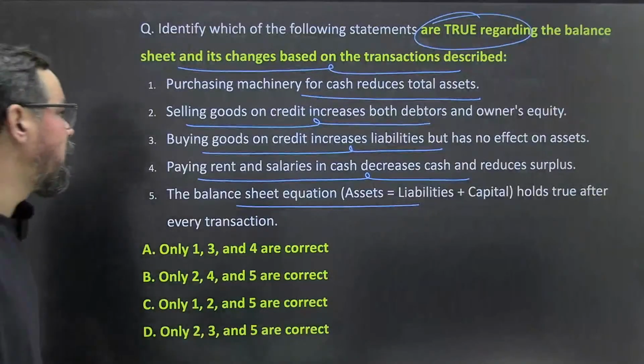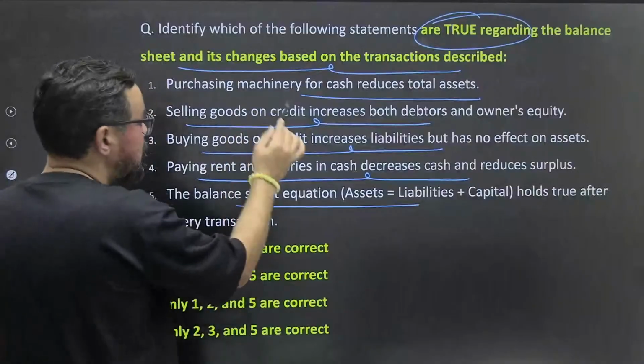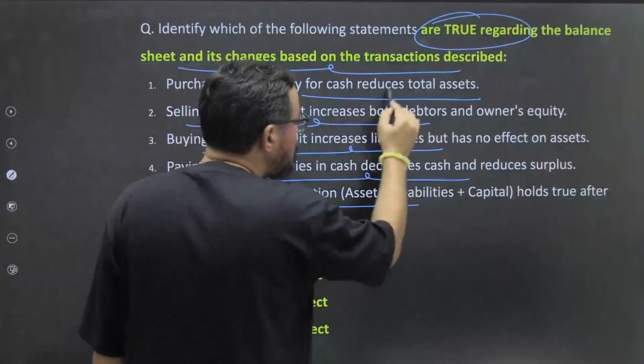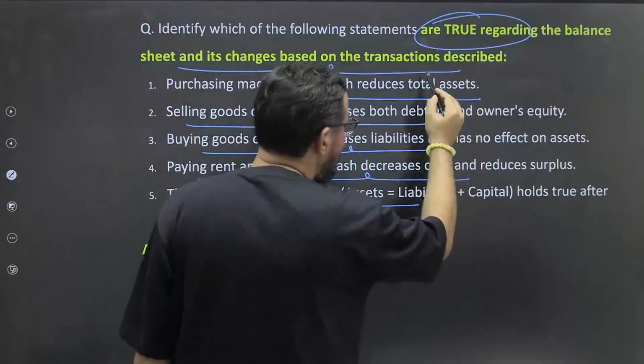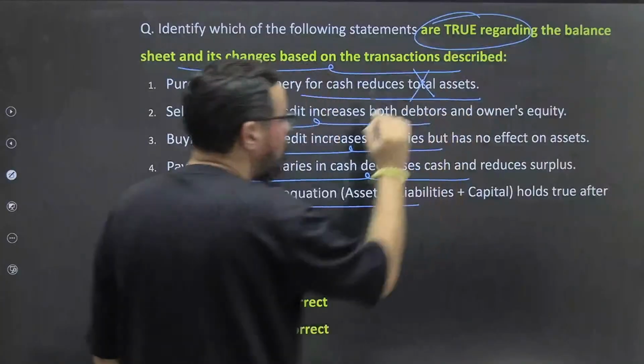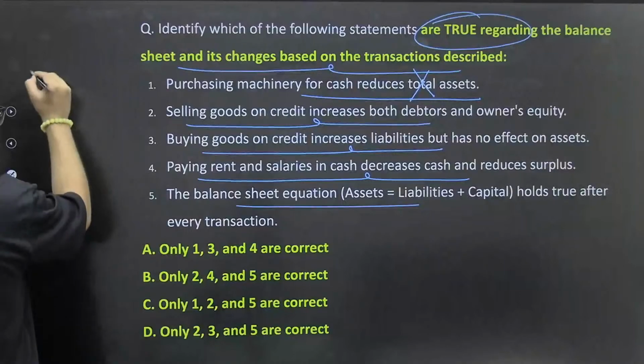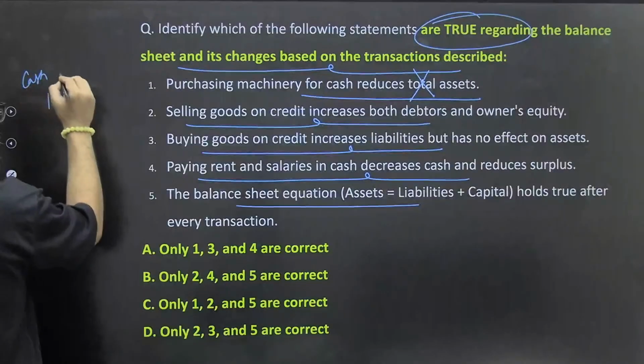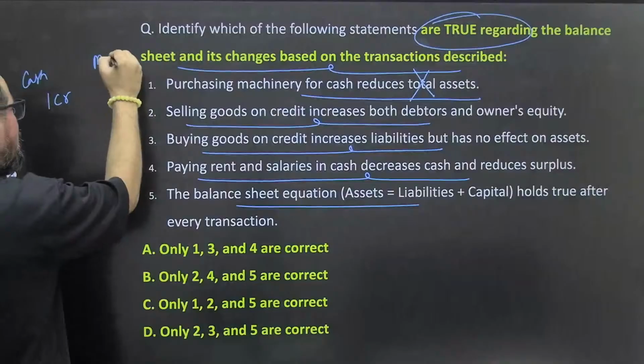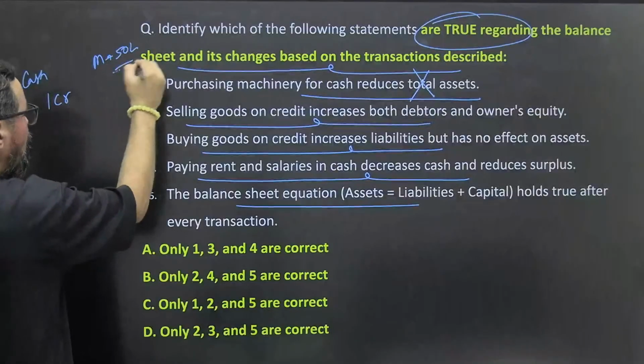The first one: purchasing machinery for cash reduces total assets. No, this is wrong. It will not reduce total assets. Let's say we have cash of 1 crore rupees, and with this cash we purchase machinery worth 50 lakhs. What will happen?